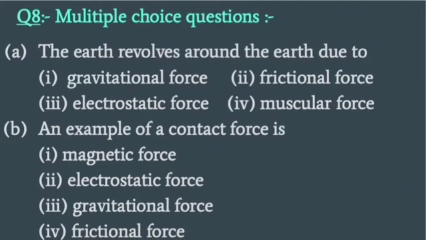Question number 8. Multiple choice questions. A part: the earth revolves around the sun due to, first option is gravitational force, second option is frictional force, third option is electrostatic force, and the last option is muscular force.